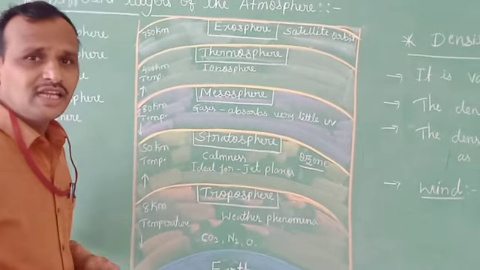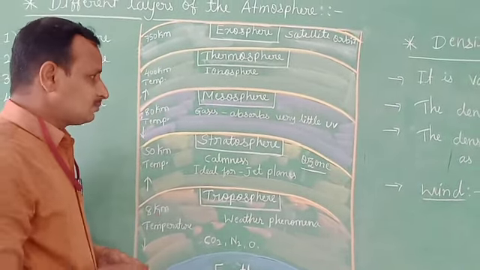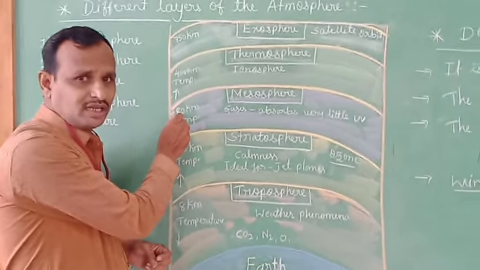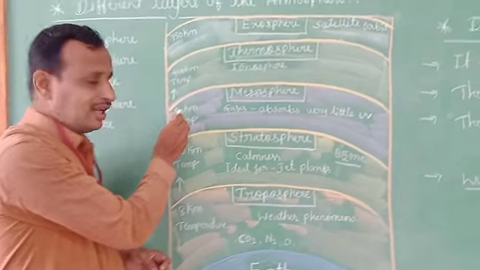Now let us go to the next layer, children, the mesosphere. The mesosphere is the third layer of the atmosphere, and it extends up to how many kilometers? 80 kilometers.